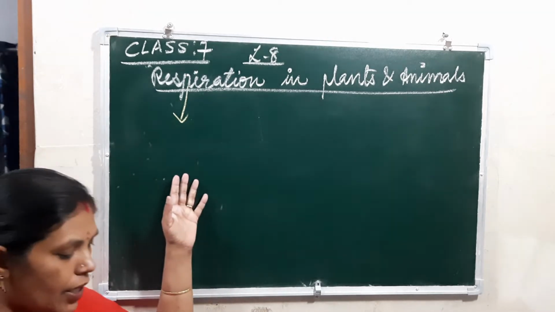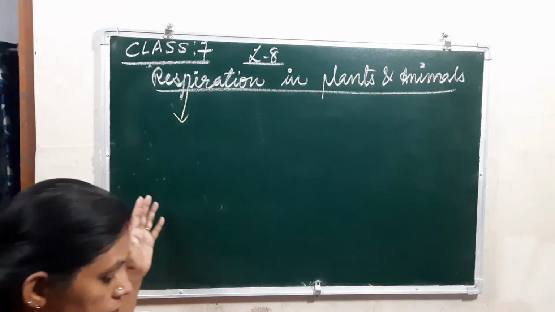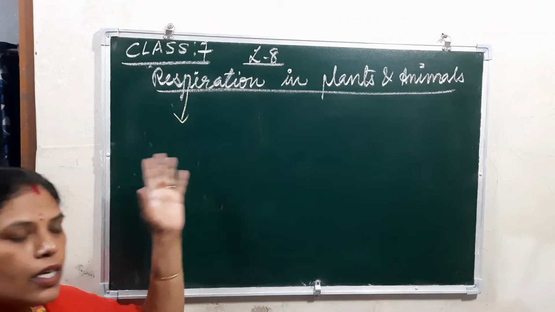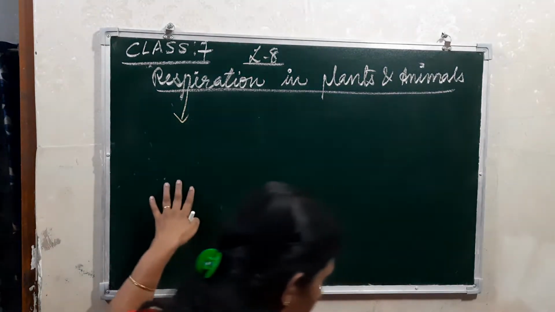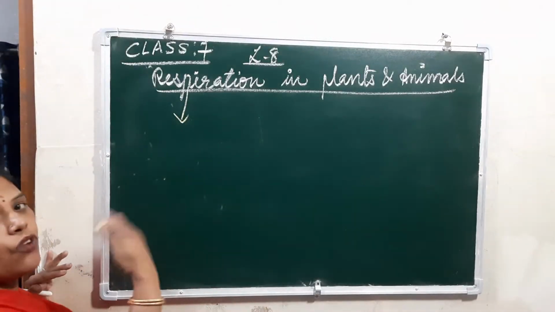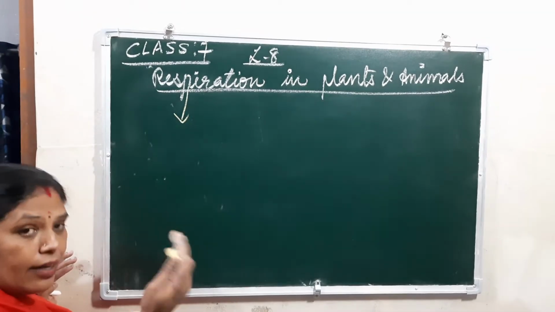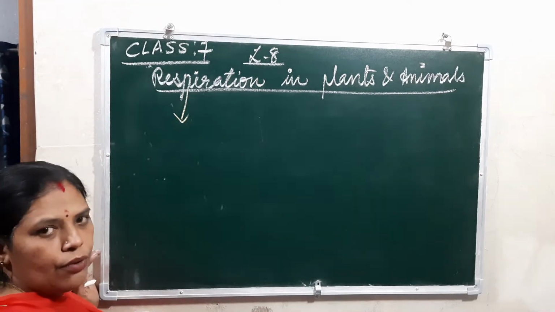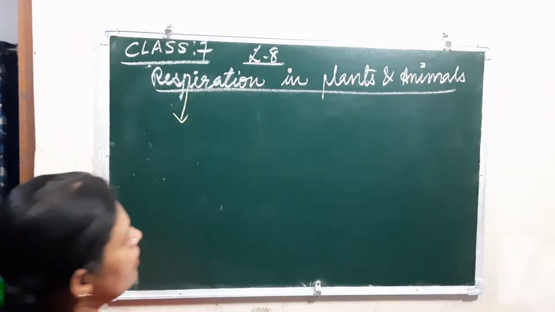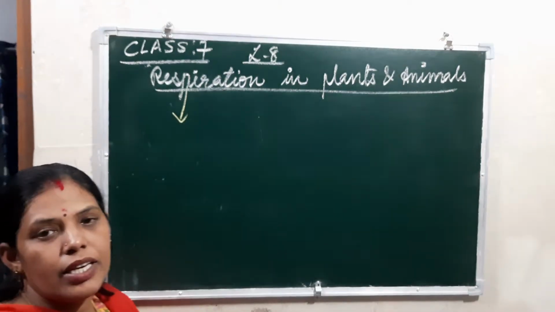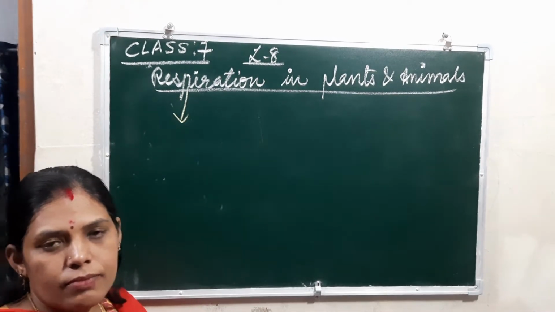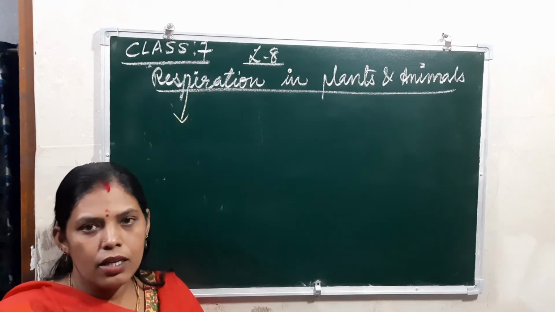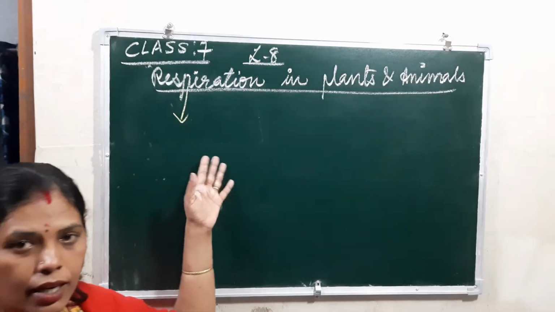So understood respiration? It is the process in which the energy from the food is released for use. That energy released in our body will be used for the different processes. And from where do we get the energy? That energy we get from the food we consumed. Consumed means we eat.